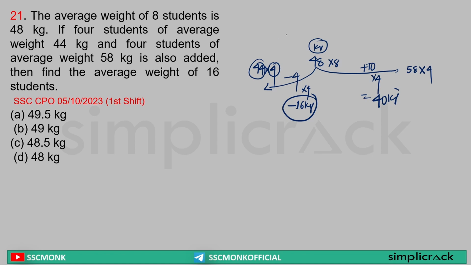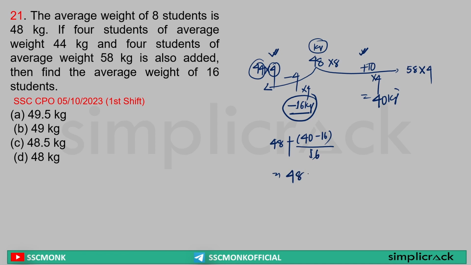Sir, when I am adding total 16 students, minus 16 kg deficit coming from here plus 40 kg surplus coming from here. So I can write 48 kg was my average plus 40 minus 16. This is the total I am getting for how many students? Total 16 students.